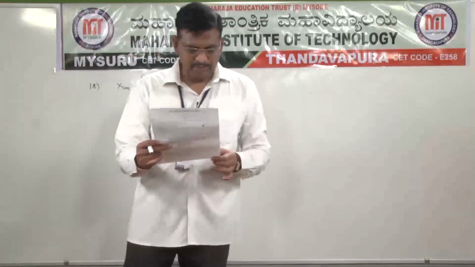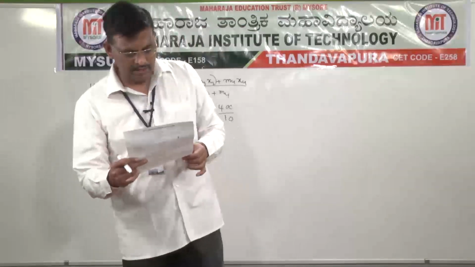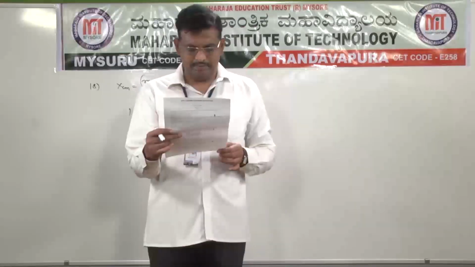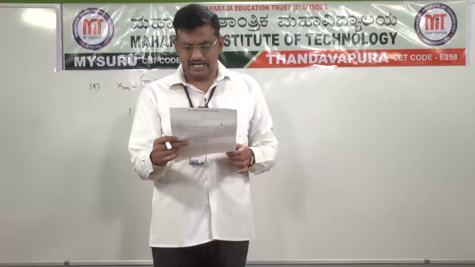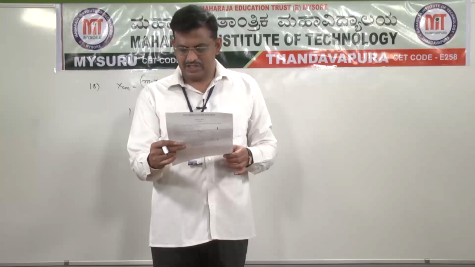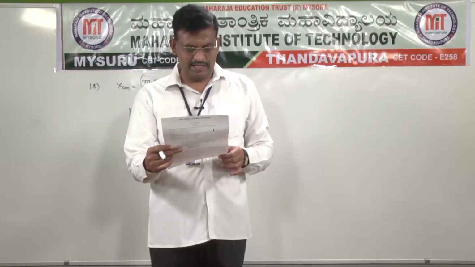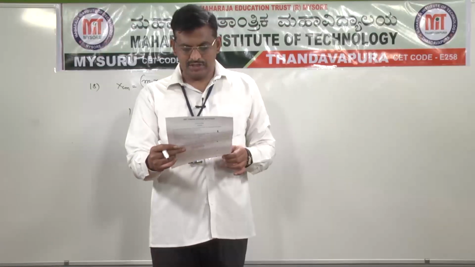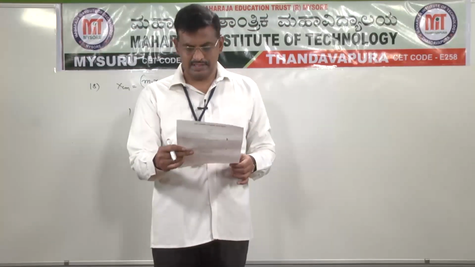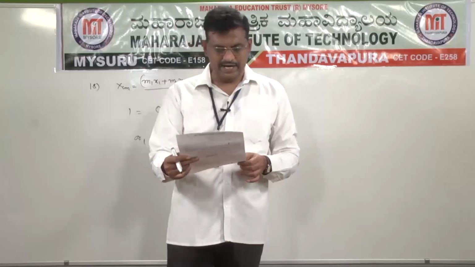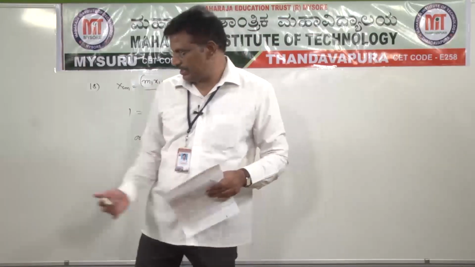Next, 19th question. Particles of masses m, 2m, 3m, and so on up to nm grams are placed on the same line at distances L, 2L, 3L, and so on up to nL centimeters from a fixed point. The distance of the center of mass of the particles from the fixed point, in centimeters, is?